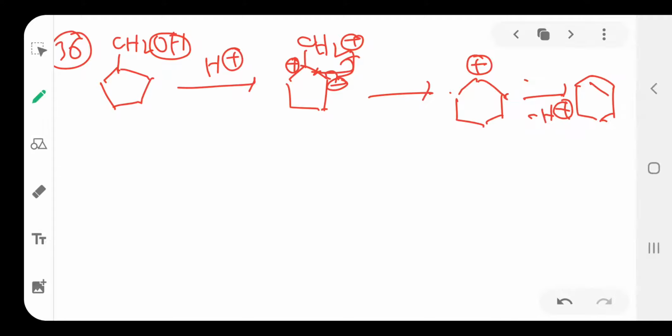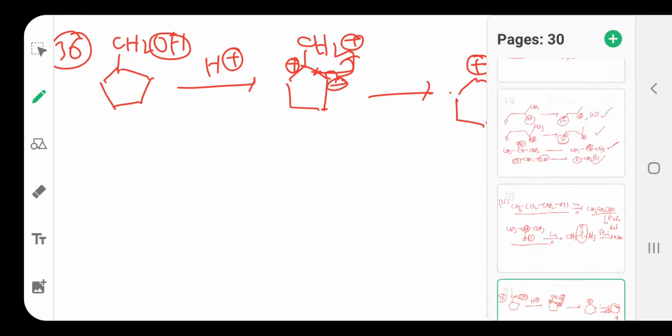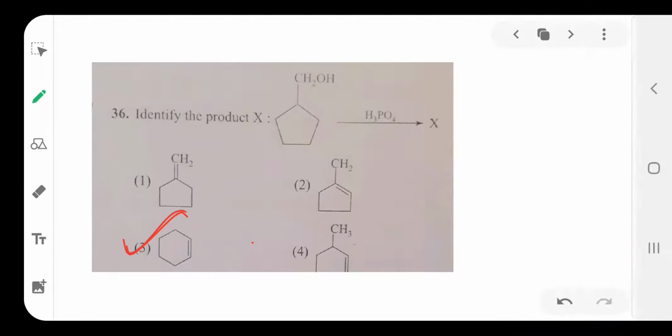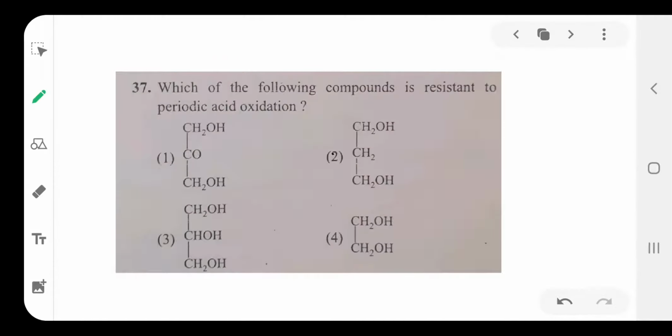Here, this is cyclohexene, but in the options they gave, this one or this one, both are the same. So the option is 3. Cyclohexene is the main product. Then the next one is 37.